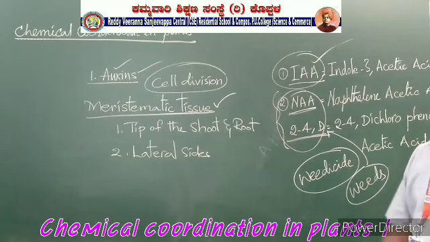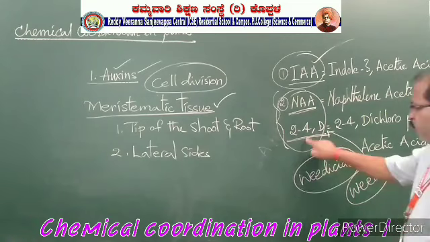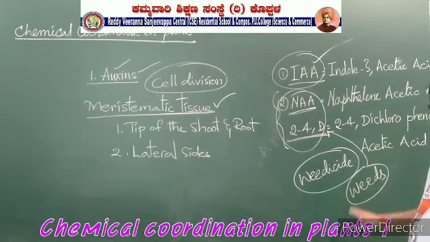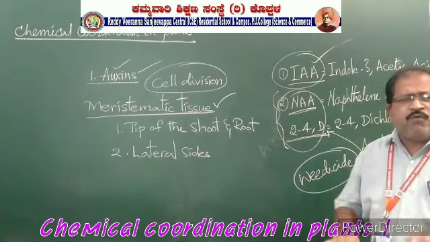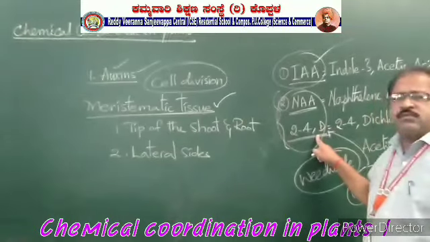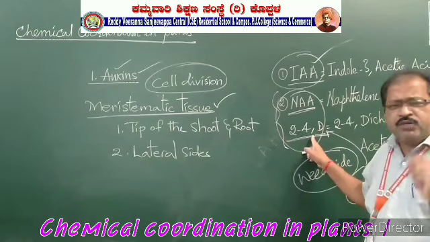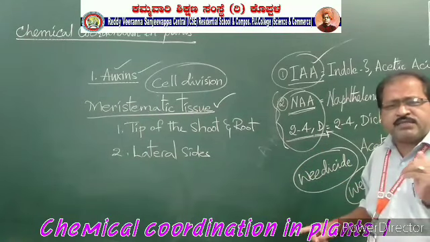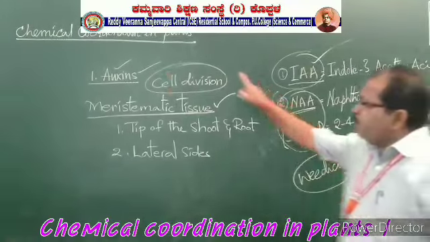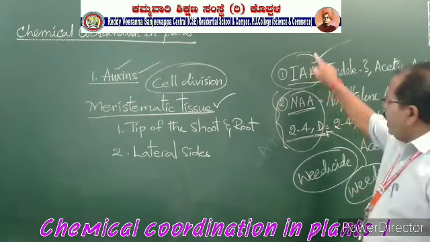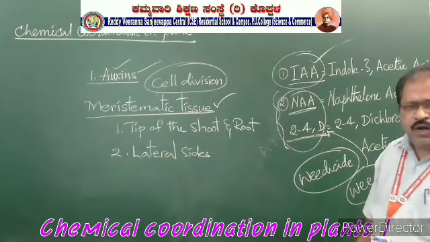It is sprayed on the plants, but it won't affect the agricultural crops, only the weeds, the unwanted plants which are growing in the agricultural field. The regular crop, the original crop, will not be affected by this chemical. It is a very good chemical to destroy the weeds in agriculture. This is also an example of auxins. These two are artificial auxins, and this is the natural auxin.